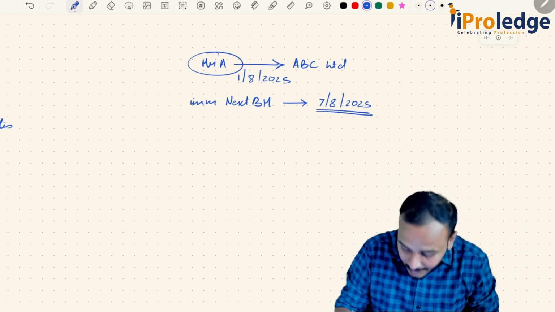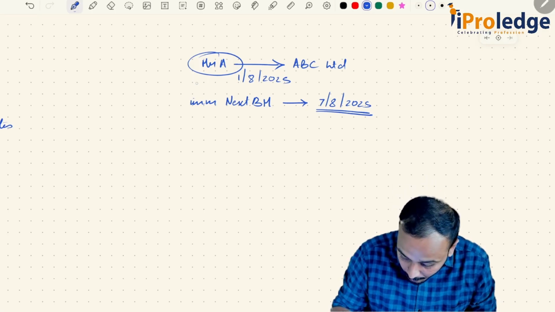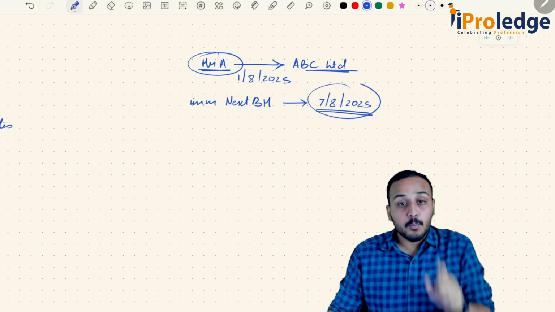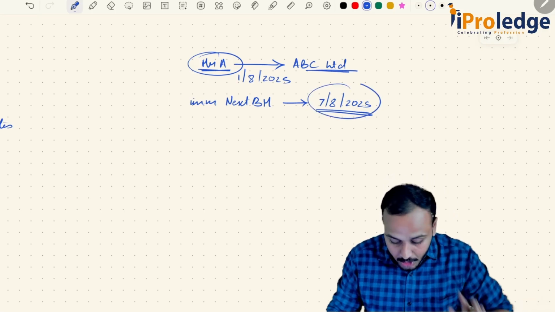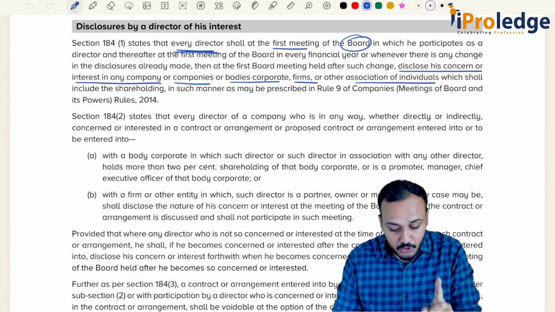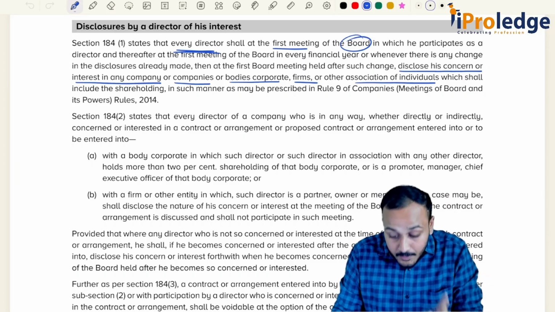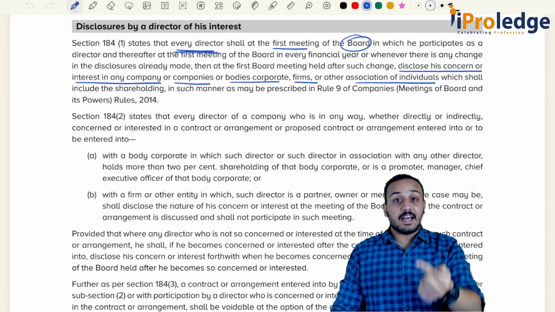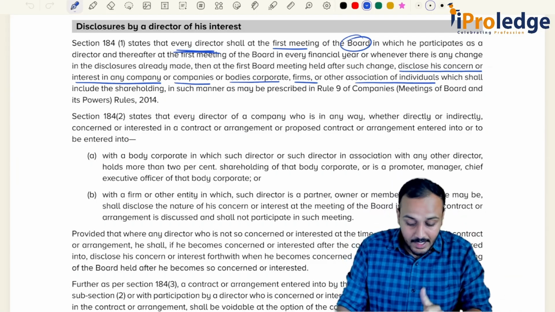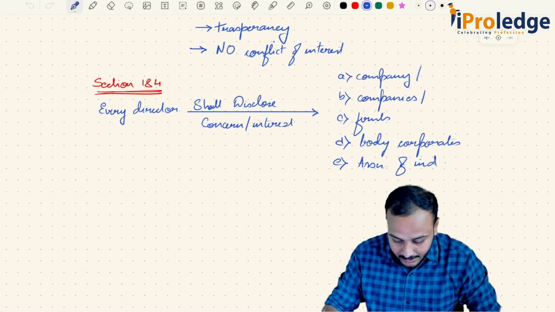If you look at it, this is the first board meeting for Mr. A in ABC Limited, which is the board meeting held on 7th August 2025. Now let's read the provision once again. Section 184 states that every director shall at the first board meeting in which he participates as a director, in which he is participating as a director, and thereafter...